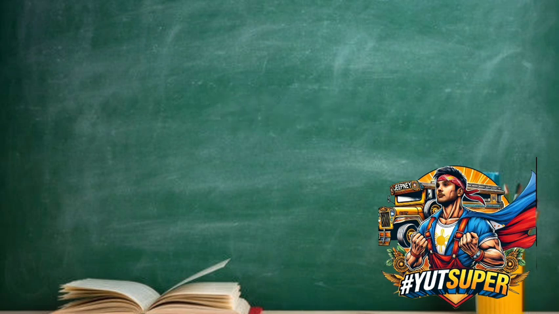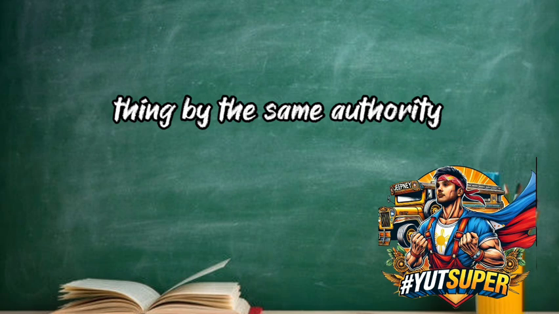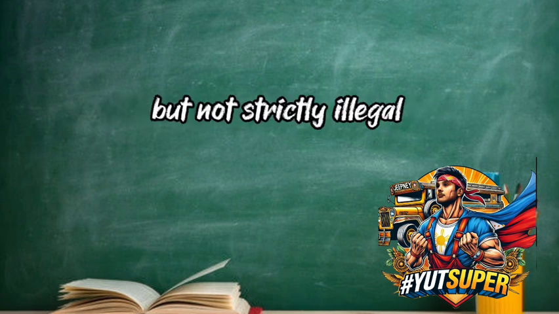Explanation: double taxation happens when someone is taxed twice for the same thing by the same authority. It's generally frowned upon, but not strictly illegal.